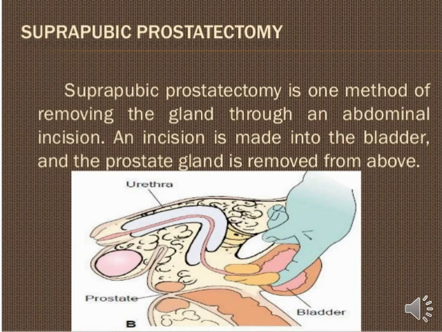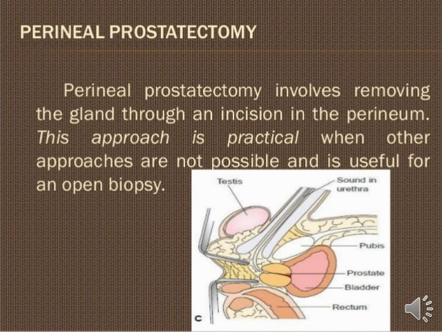Now we will see the second surgery, perineal prostatectomy. So students, you all know, what does -tomy mean? Tomy means remove. So here also we remove the prostate gland. Perineal prostatectomy involves removing the gland through an incision in the perineum. This approach is practical when other approaches are not possible and is useful for an open biopsy. So basically we first make an incision in the perineum area, and we remove the prostate gland by this kind of surgery.